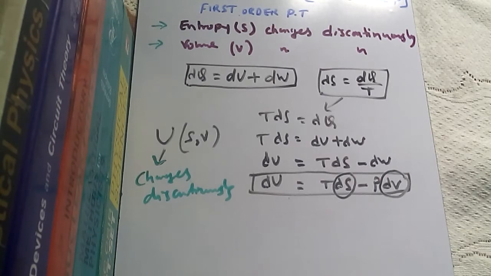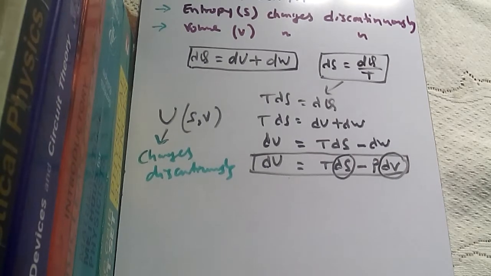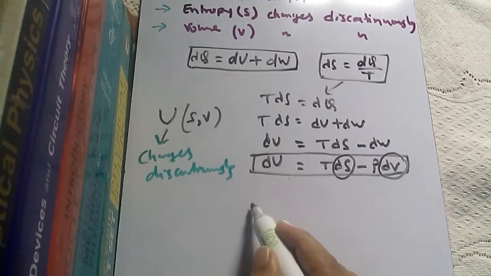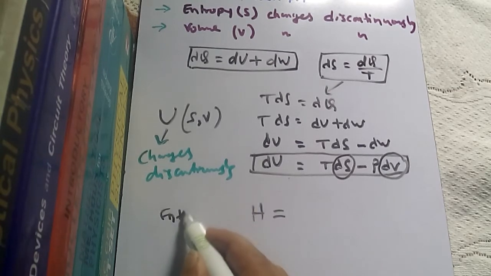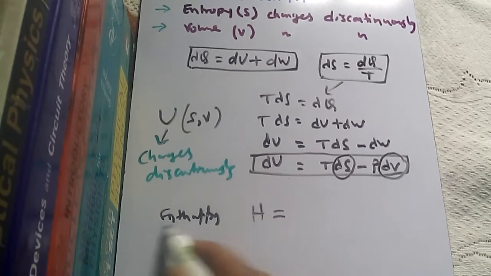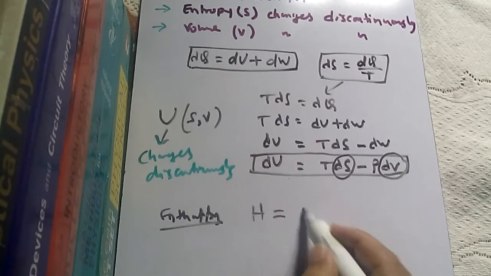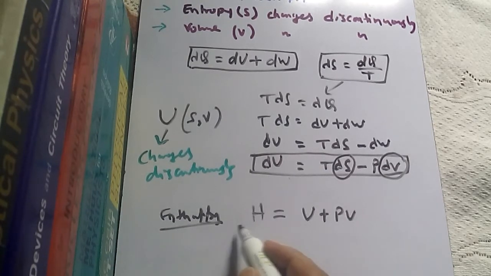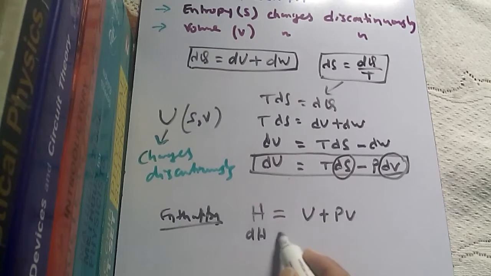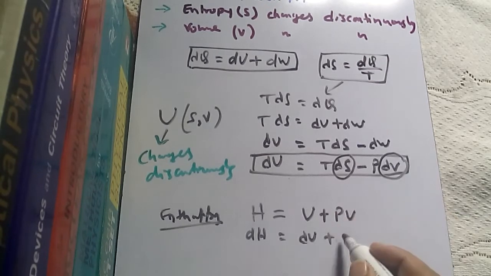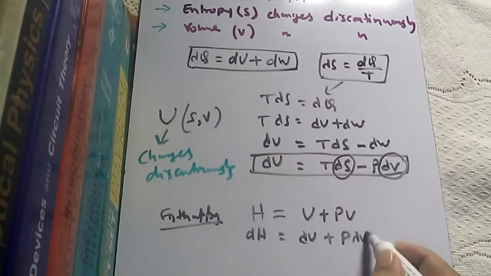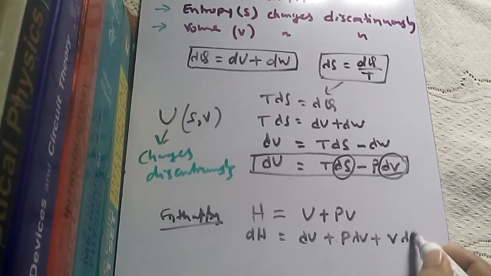So let's see whether enthalpy changes discontinuously or not in first order phase transition. For that, we already know that enthalpy H is equals to U plus PV. Now we will differentiate both the sides. So dH is equals to dU plus p dv plus v dp.